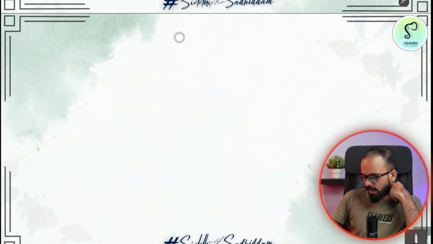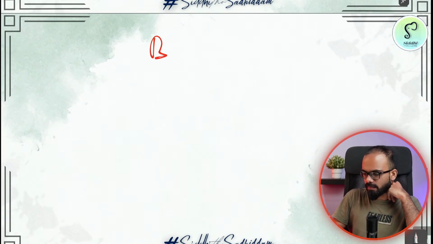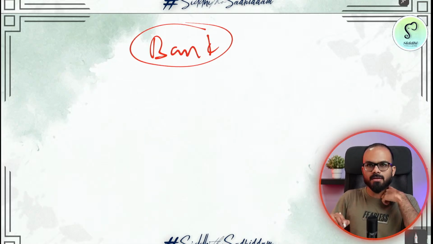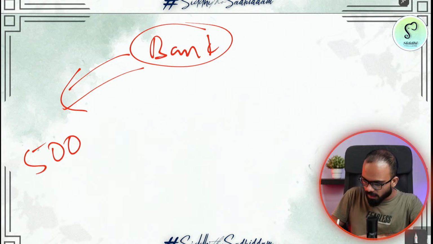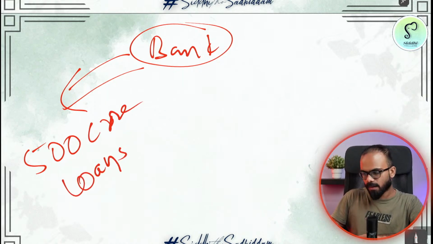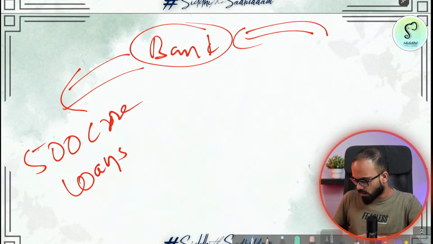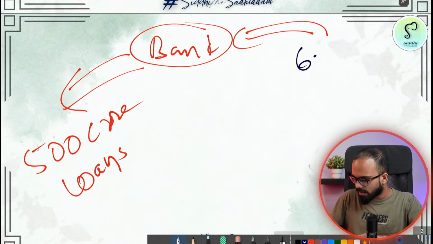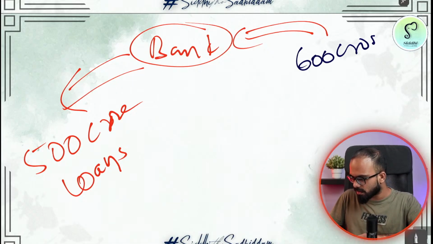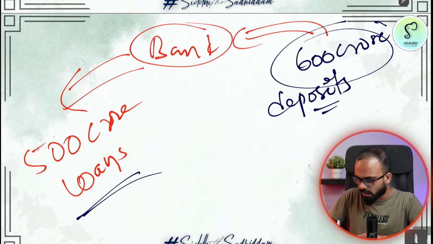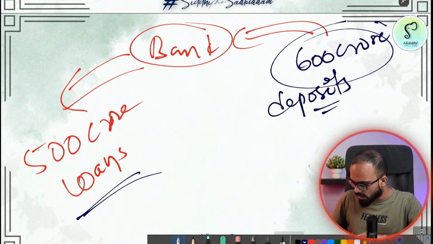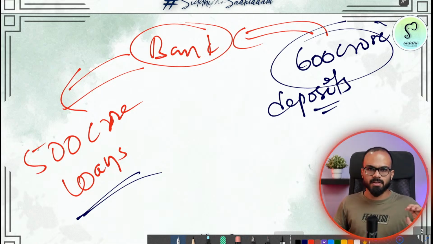Liability. But now there is a bank. Bank gave out 500 crore loans to various people, and the bank has 600 crore rupees as deposits. 500 crore rupees as loan and 600 crore rupees as deposits.